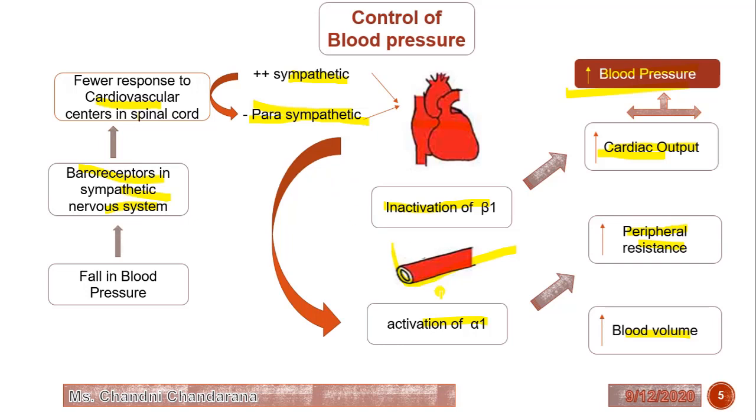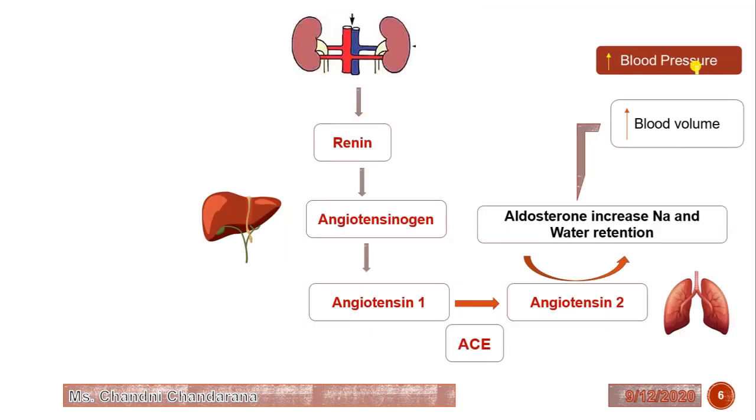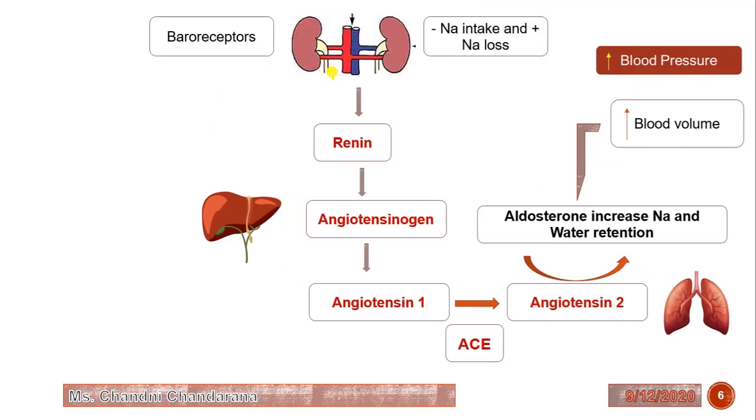We should block these sites which will increase the peripheral resistance, which will increase the cardiac output, and which will increase the blood volume. So ultimately we can decrease the blood pressure. Now the third process we will understand by the kidney. So the kidney controls the blood volume. So how will it control the blood volume? We will see in detail.